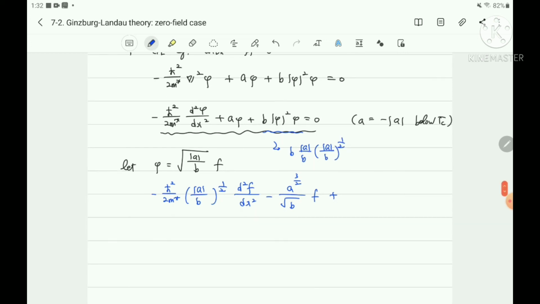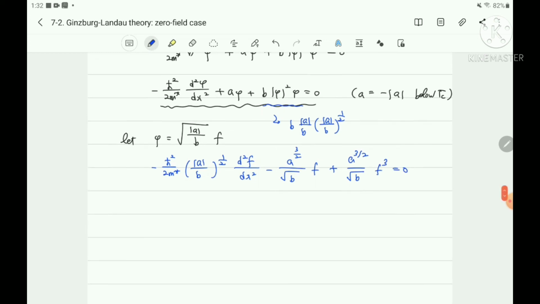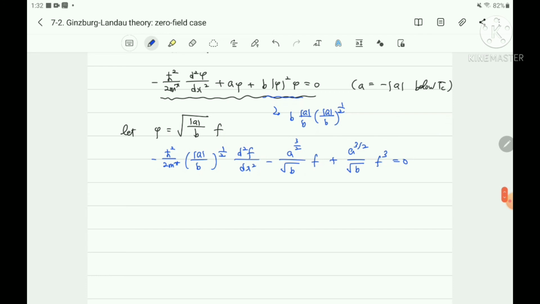Therefore it is a to the 3/2 over the square root of b times f cube, which should equal 0. Let's divide both sides by this term.